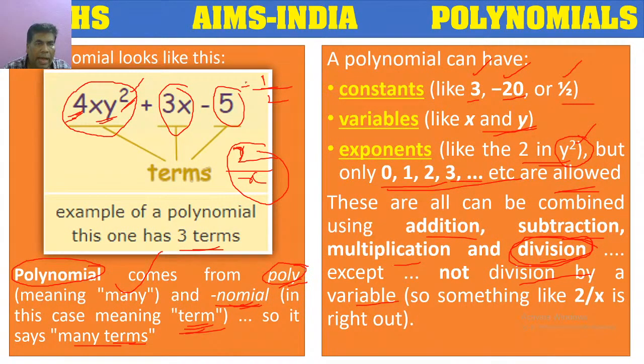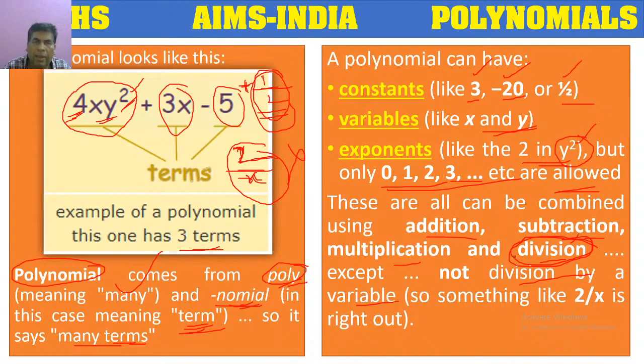I can write a 4th term, plus 1 by 2. Then division is allowed, and it's a polynomial. But if I take 2 by x in the place of the 4th term, then it is not a polynomial, because division by a variable is not allowed in the case of polynomials. So regarding division, we have to keep that in mind.